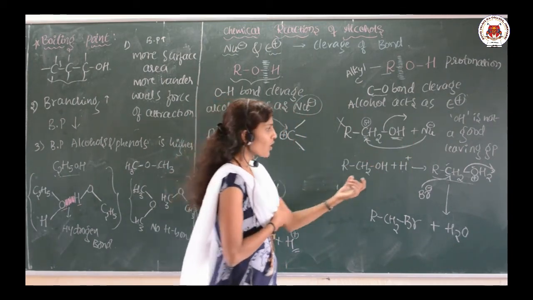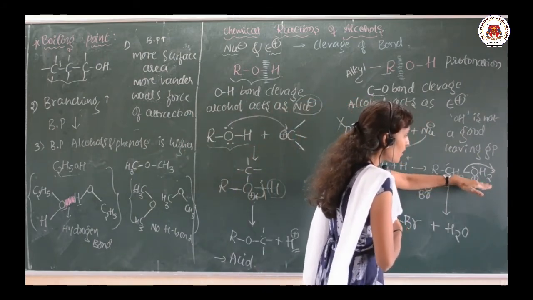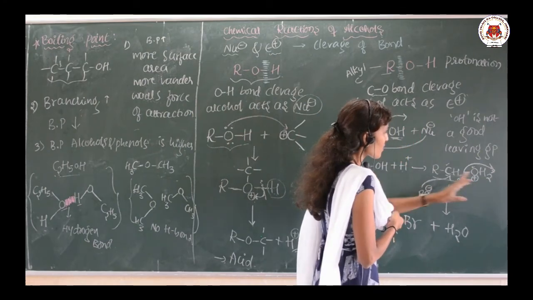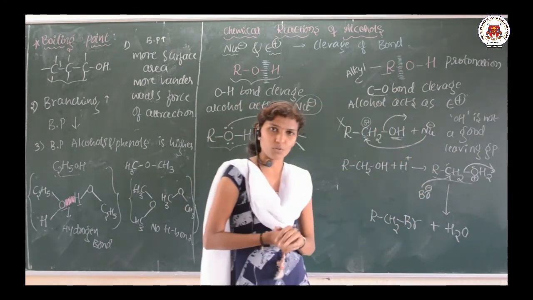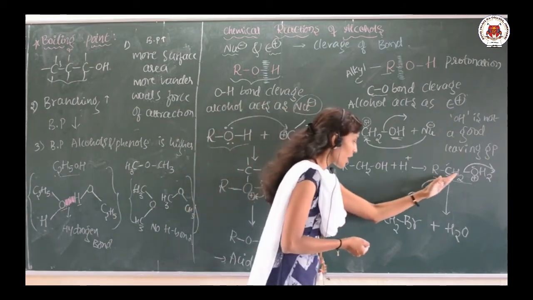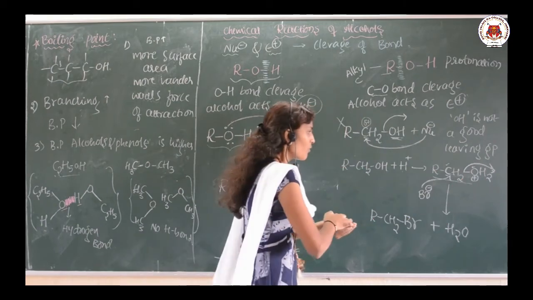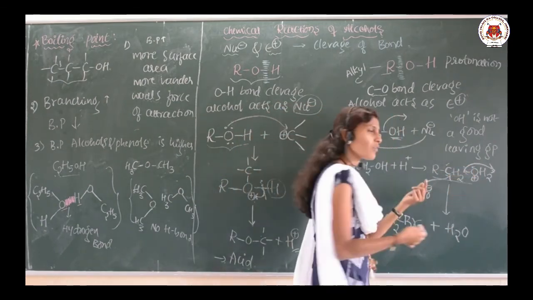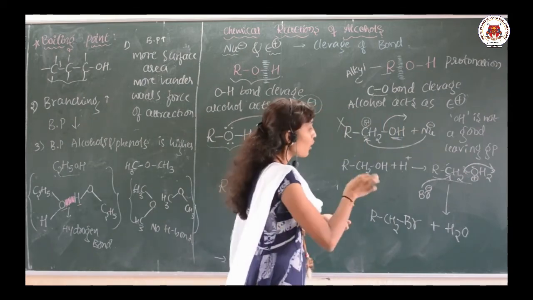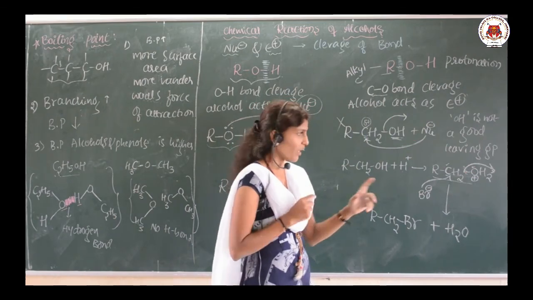So RCH2OH2 plus, oxygen will have a positive charge here, and then attack with one of the nucleophiles. The nucleophile attaches to the carbon, and the H2O is removed. We wanted to break the bond between the carbon and oxygen, that we did, and during this time our alcohol acts as an electrophile, that is also possible.